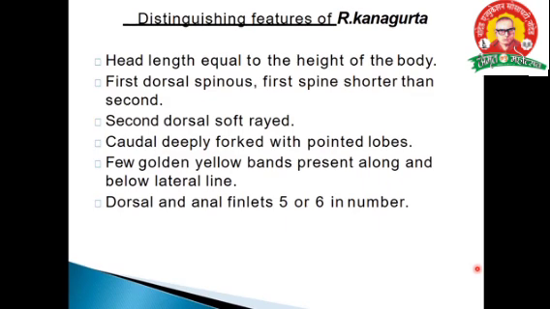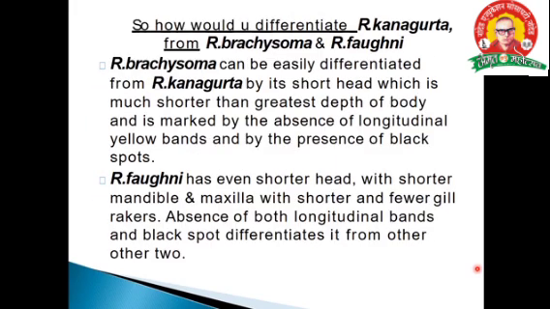Coloration is bluish green towards gray above, with yellow on the belly and at all sides. Belly means the stomach part. Now the differences between Rastrelliger kanagurta, brachysoma and faughni, the three species.